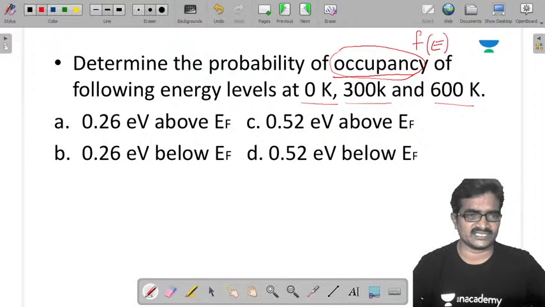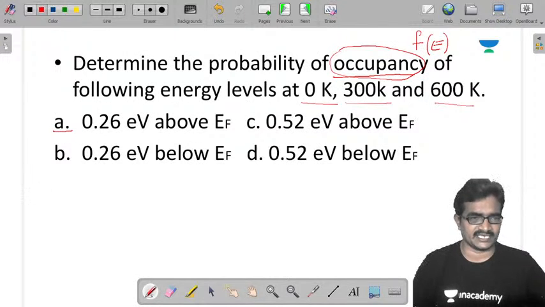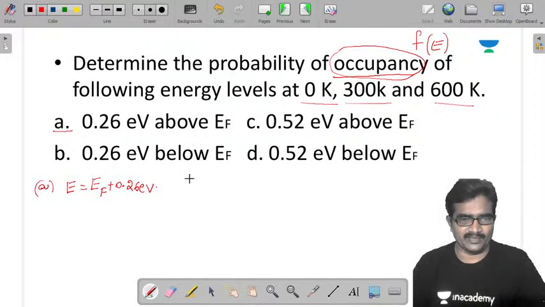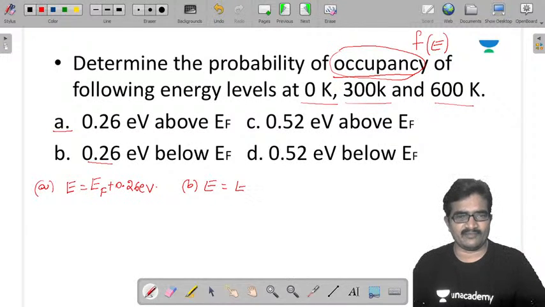Okay, so in the first case, let us take the A bit. In this case, the energy is 0.26 electron volts above EF. That means E is equal to EF plus 0.26 electron volts. In the B bit, it is 0.26 electron volts below EF. So here E is EF minus 0.26.